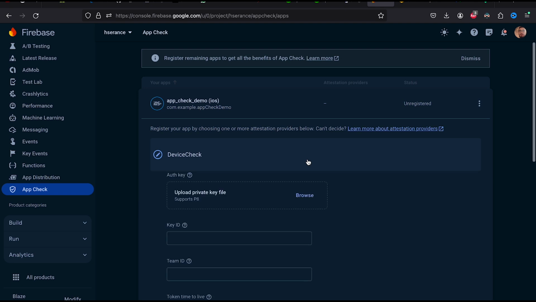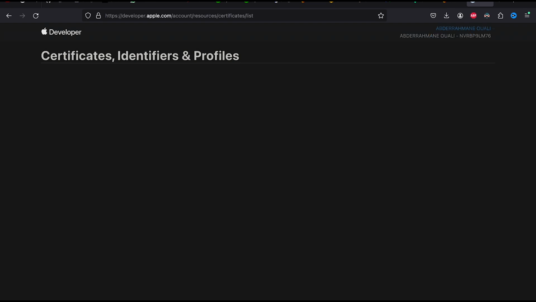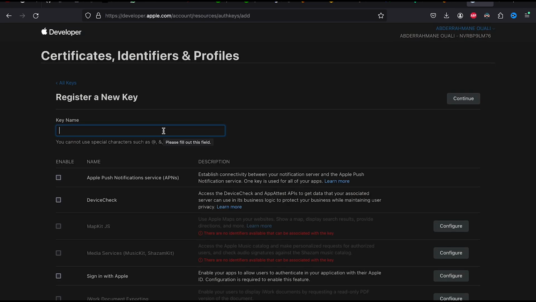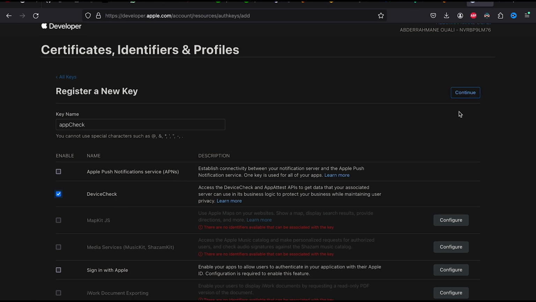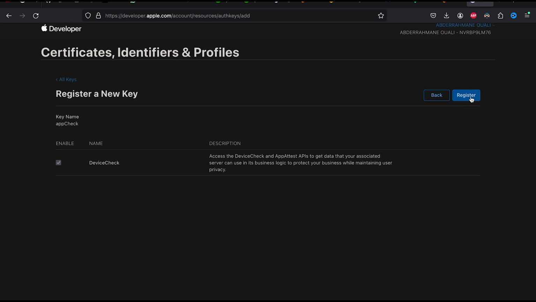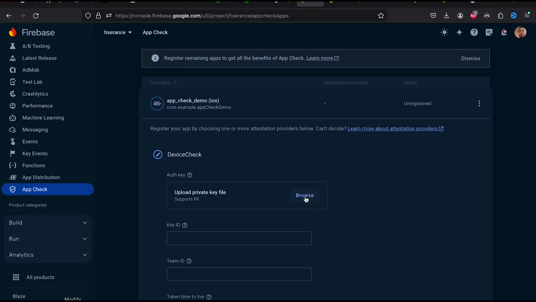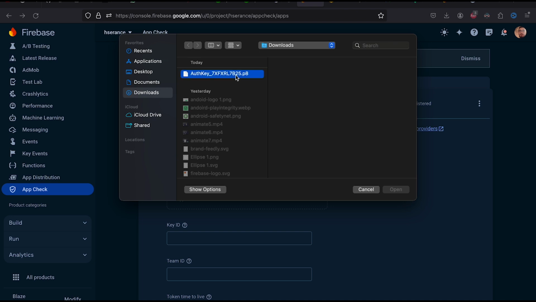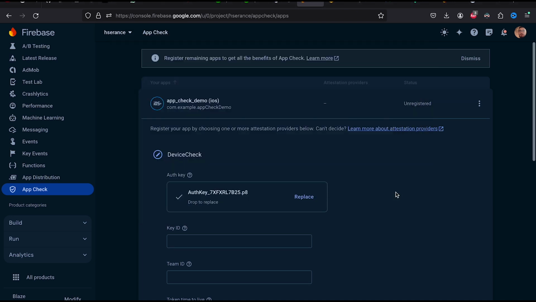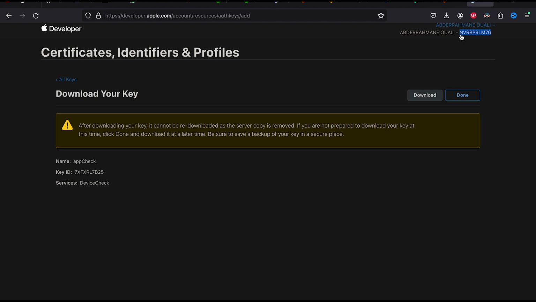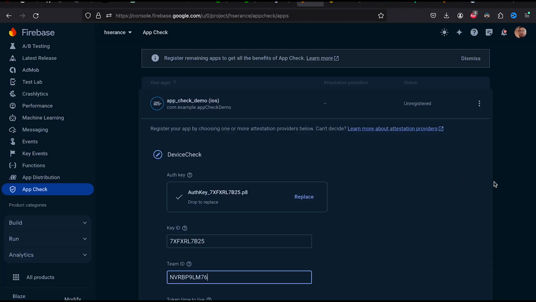For the iOS apps, there are two attestation providers, App Attest and Device Check. And to configure them, we need an auth key which we can generate from the Apple Developer Portal. Go to Certificates and under Keys, create a new key and give it a name and select the DeviceCheck capability. Then download the key and keep note of the key ID as well. Back to the console, upload the auth key file and set the key ID and your team ID, which you can get from the top right corner in your Apple Developer Portal.